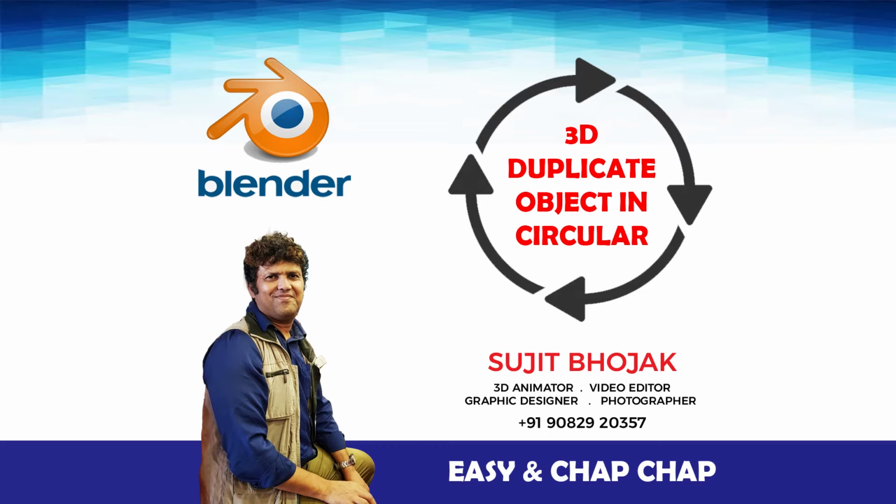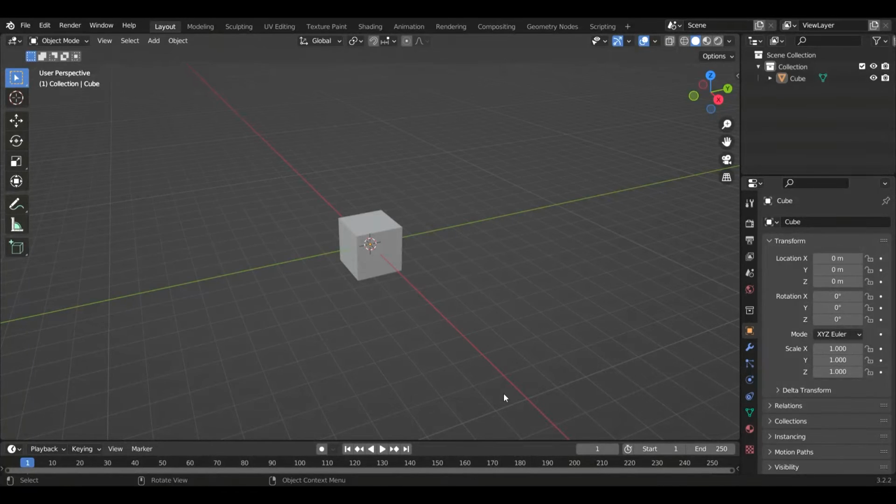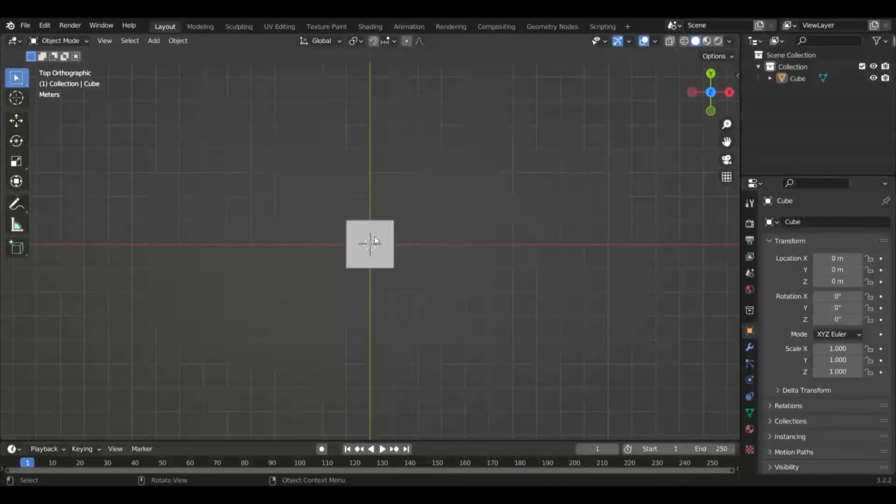Hello, today we are going to learn how to duplicate an object in a circular manner. Easy, clean and chop chop. Let's go. Go to the top menu, select the object, grab,